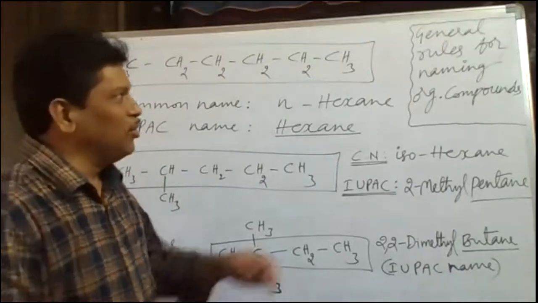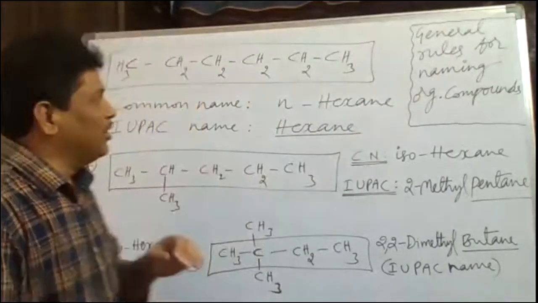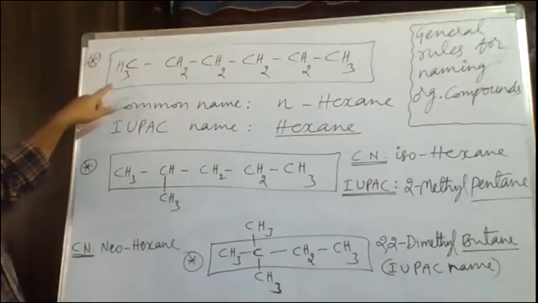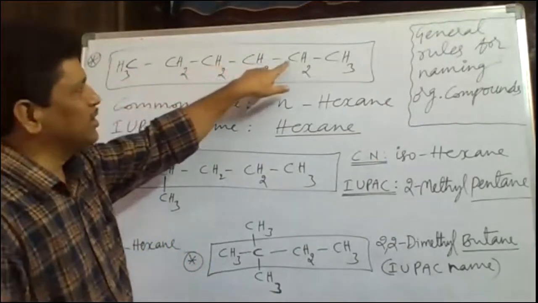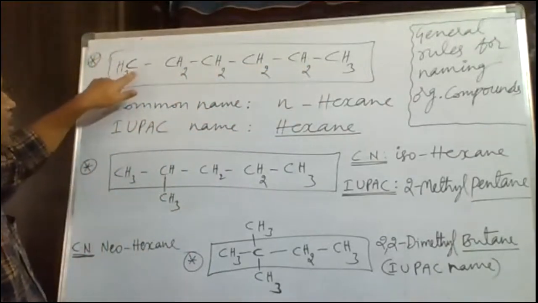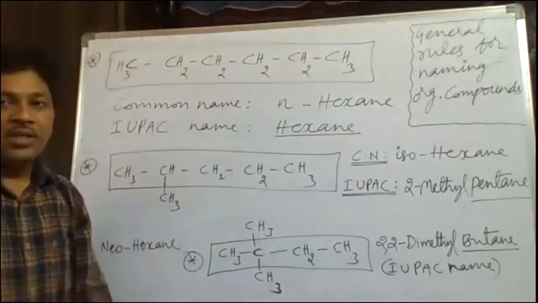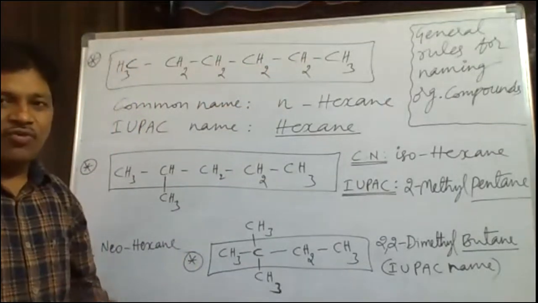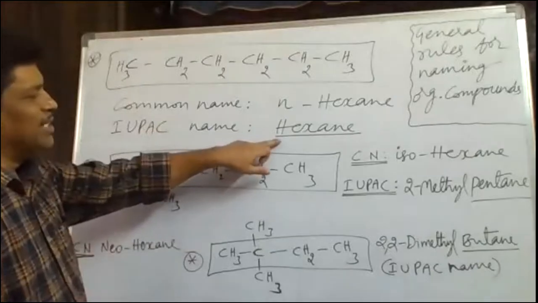Today we are going to discuss general rules for naming organic compounds. The first example taken is CH3-CH2-CH2-CH2-CH2-CH3. Here in this longest chain, how many carbons? 1, 2, 3, 4, 5, 6 carbons. The longest chain continues, what? 6 carbons total here. So the IUPAC name is hexane.